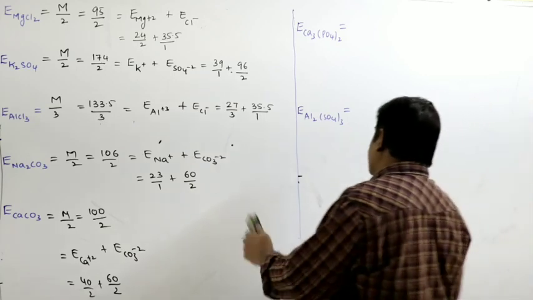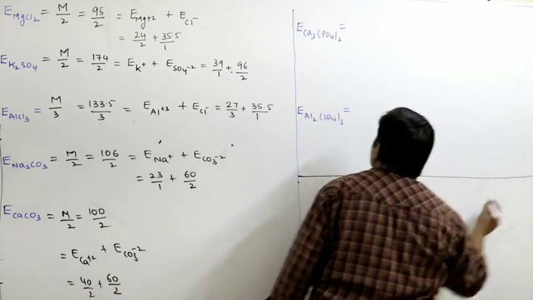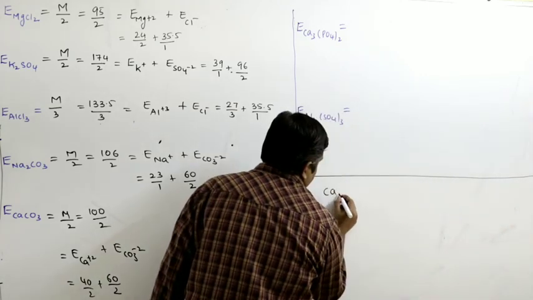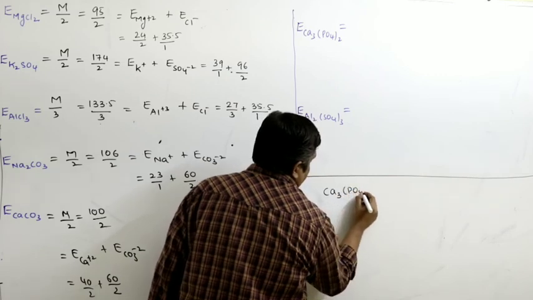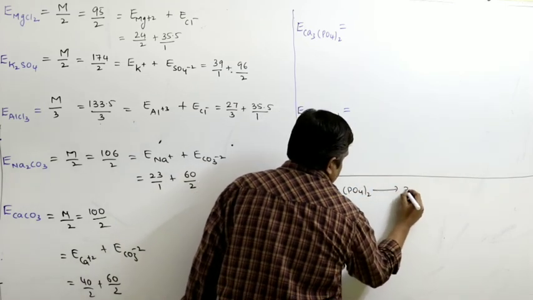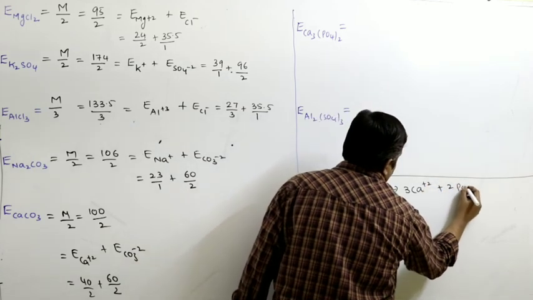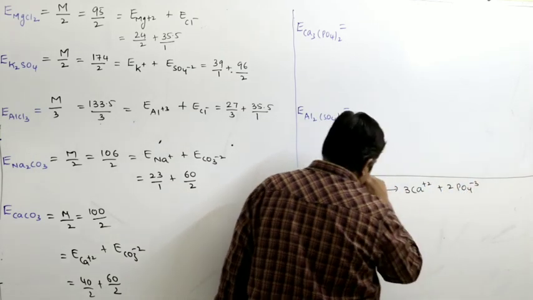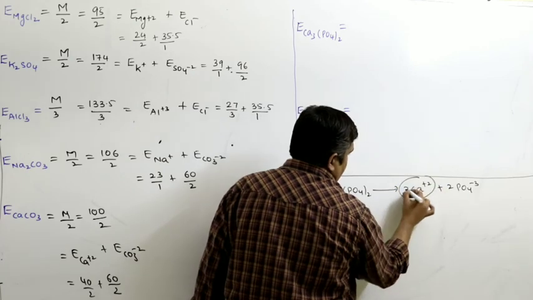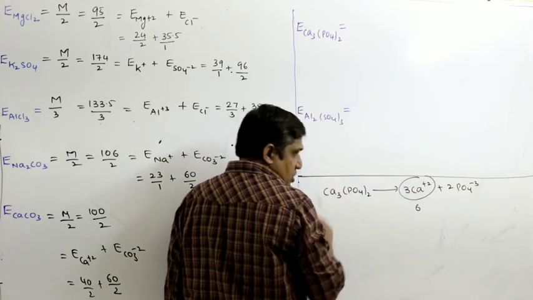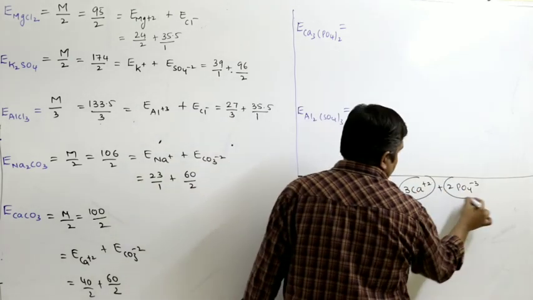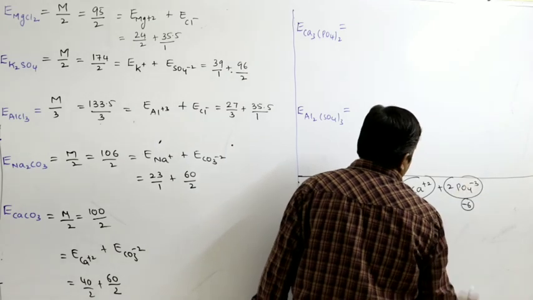Calcium phosphate, how does it dissociate? Ca3(PO4)2: 3Ca+2 and 2PO4 −3. So 3 into 2, 6 units positive charge. 2 into −3, −6, you have to take 6.